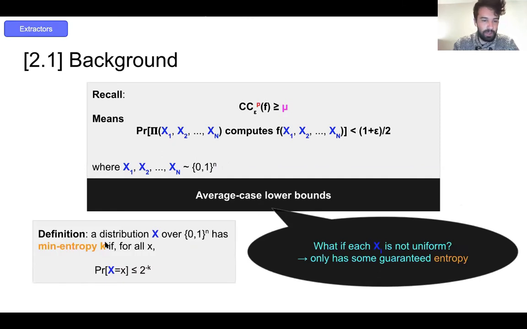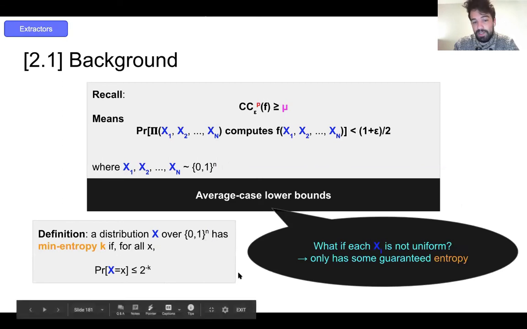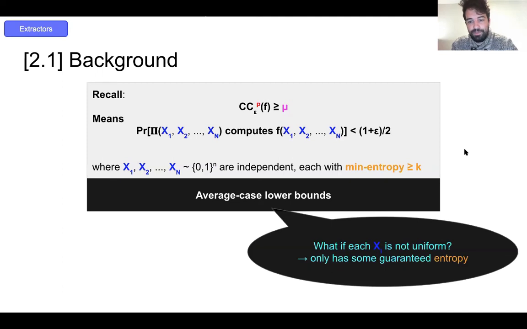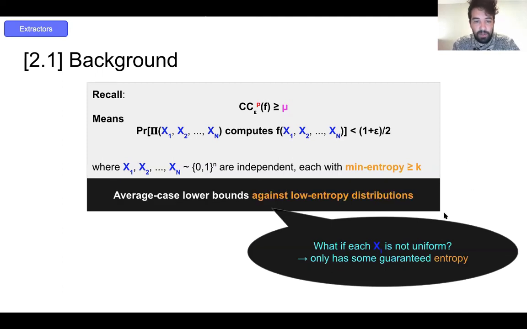The definition of entropy we'll use is not too important to understand the talk, but you can think of it as a parameter between 0 and n. The closer to n, the more entropy, and the easier it will be to get lower bounds. So we want to get lower bounds for as small k as possible. All right. So we'll call such lower bounds average case lower bounds against low entropy distributions. These will be strictly stronger than standard average case lower bounds.